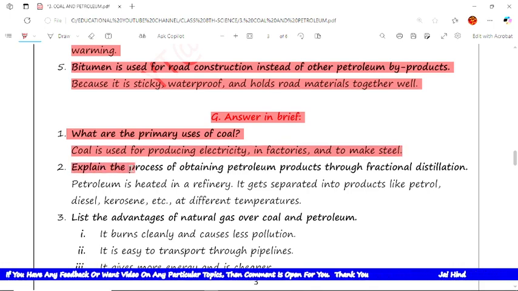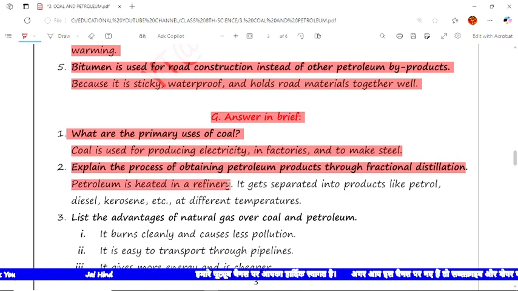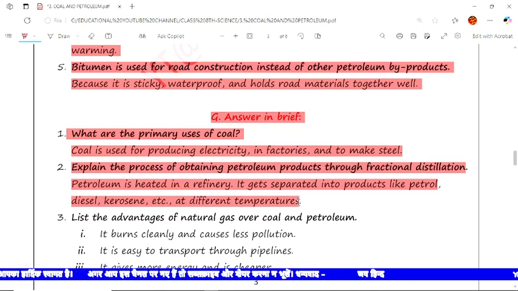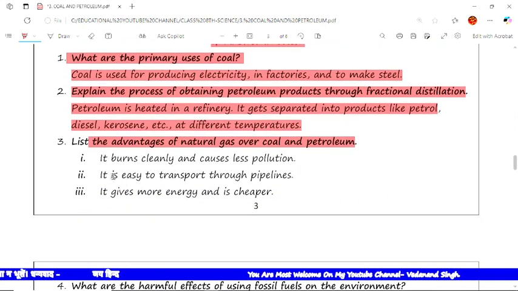Next question is: explain the process of obtaining petroleum products through fractional distillation. The answer is petroleum is heated in a refinery and it gets separated into products like petrol, diesel, kerosene, etc. at different temperatures. Next is: list the advantages of natural gas over coal and petroleum. The answer is pointwise.